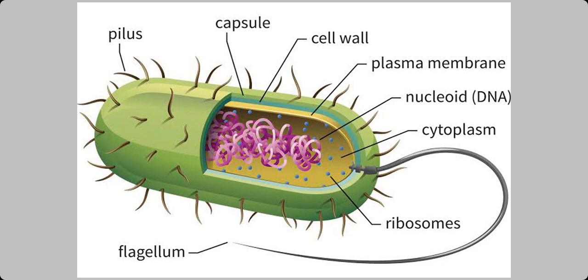The blue color dots are called ribosomes. The nucleus is not well defined in this bacteria. That's what we call prokaryotes. Here there is no nuclear membrane, only nucleoid is present. Then on the outside, we can see hair-like structures. They are known as pilus. Then the long tail-like structure is called flagellum or flagella. This flagella is used for locomotion. So this is the structure of bacteria.